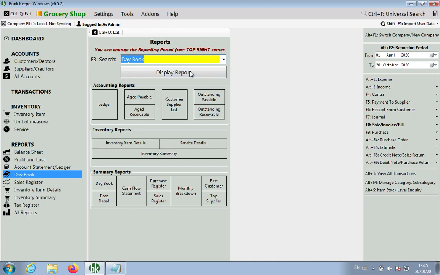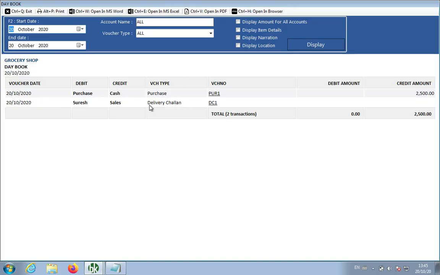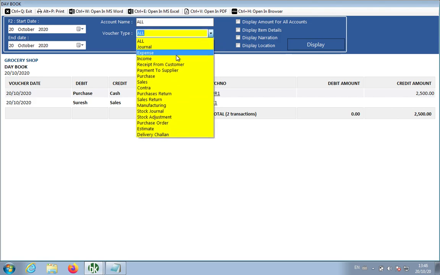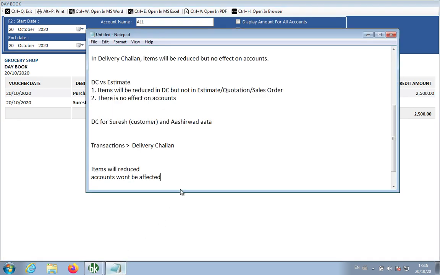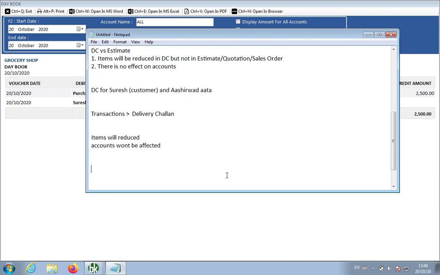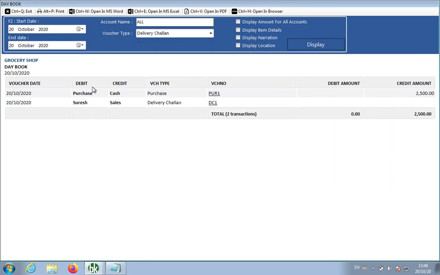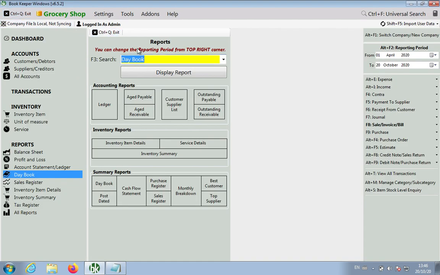First is the day book report. In the day book, it will show your delivery challan. In voucher type, you have a new type that is known as delivery challan, and it will show you the delivery challan in the day book. Okay. So if I go to reports, day book, I can see all the delivery challans here. Okay, very simple.